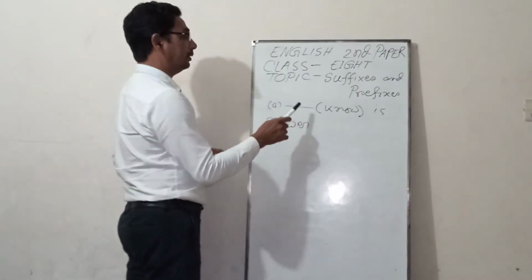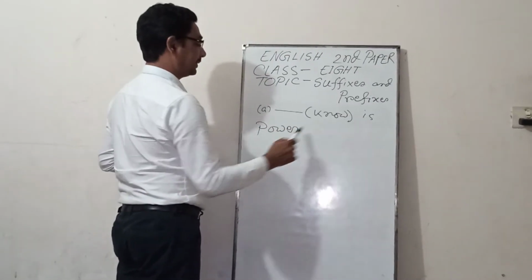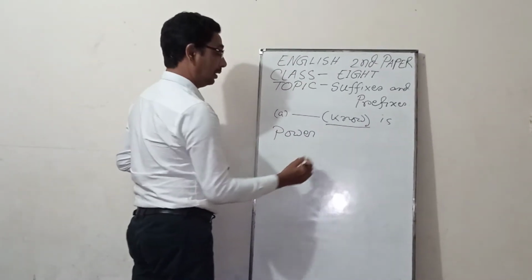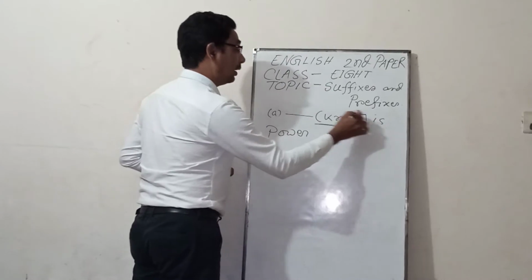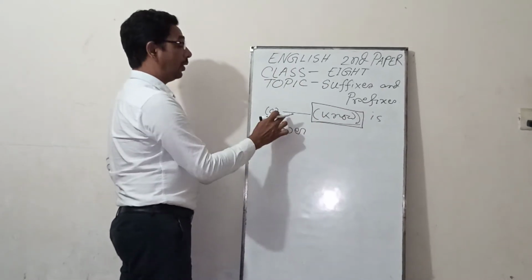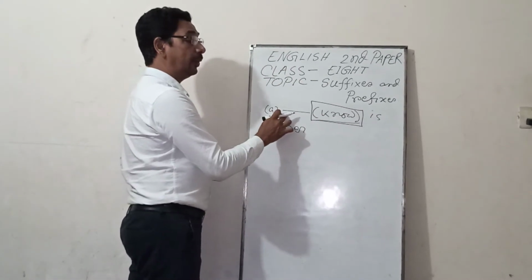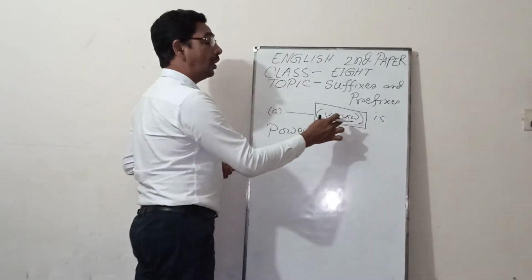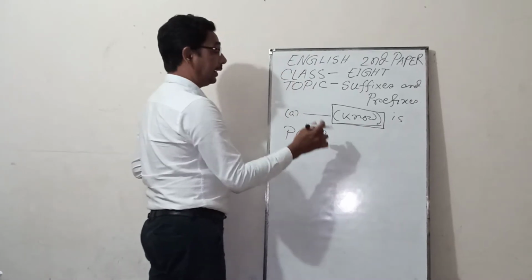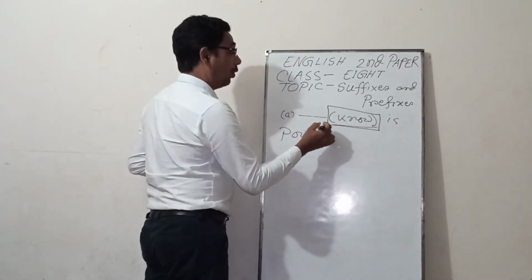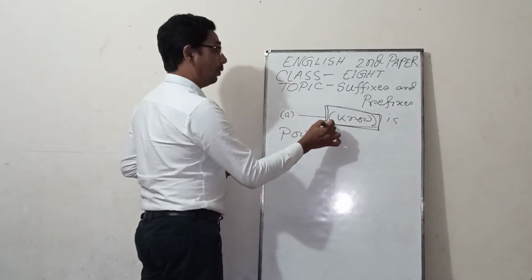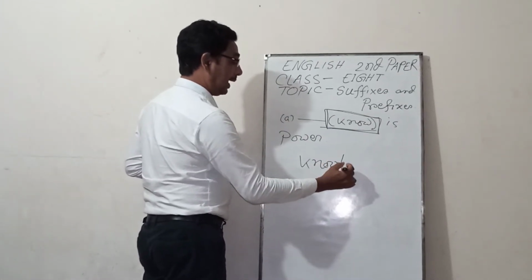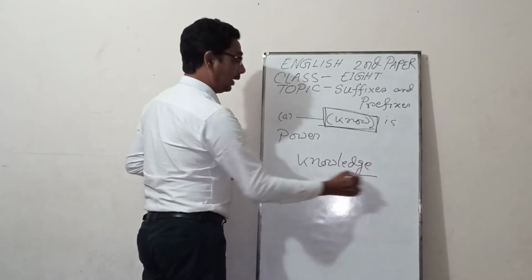Here I have written dash no is power. What will be the word here? Will it be suffixes, prefixes, or affixes? You have to understand. The word will be knowledge, K-N-O-W-L-E-D-G-E.